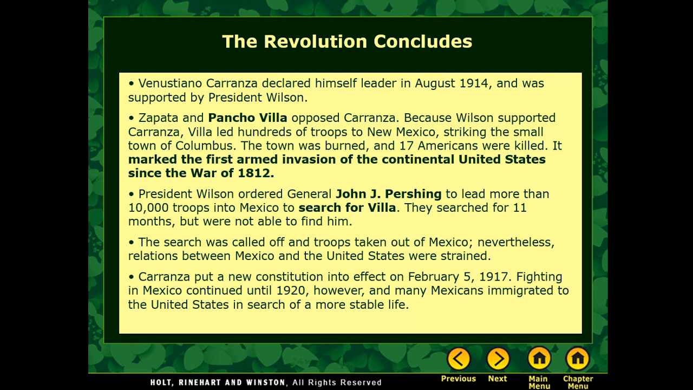Carranza puts a new constitution into effect. Fighting in Mexico continues until 1920, which is after World War I actually ends. Many Mexicans during this time were not happy with Mexico. As you can tell from all the different leaders that we've talked about, Mexico was not very stable during this time. Life was not very good for the Mexican citizens, so a lot of them immigrate to the United States in search of a more stable or a little better life.